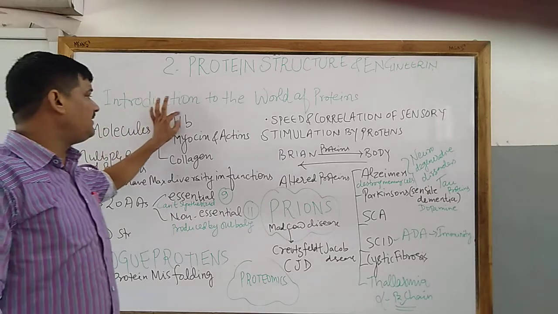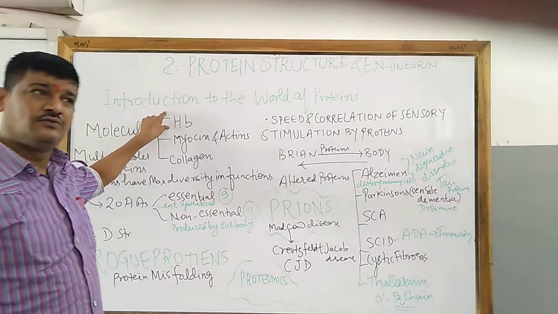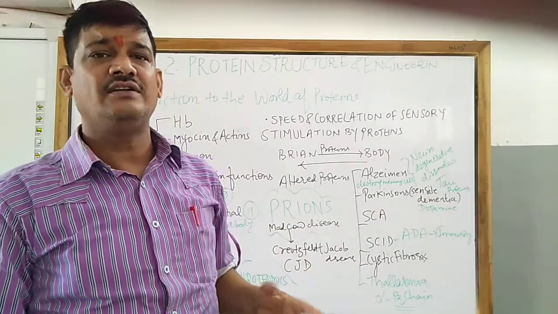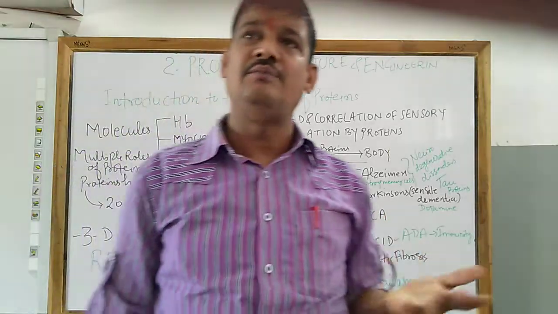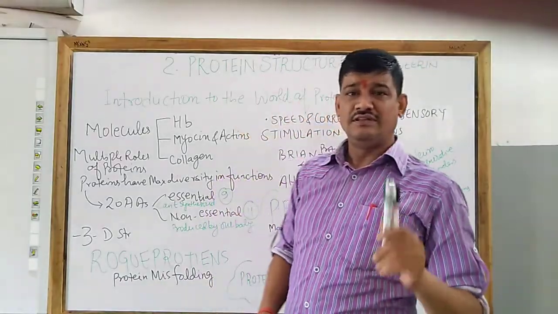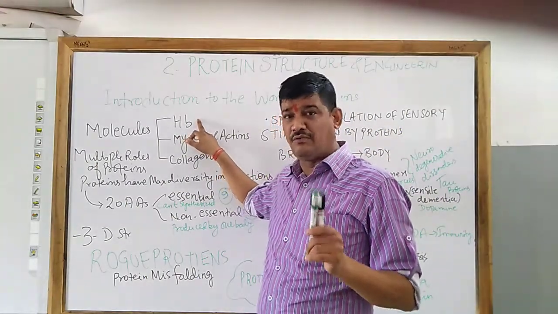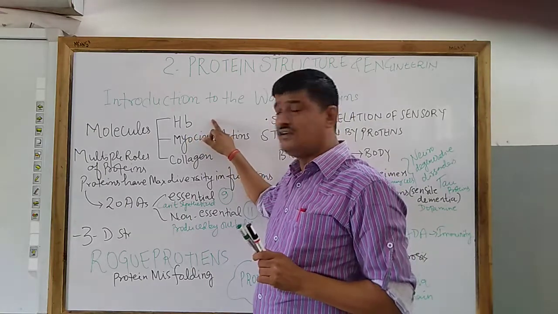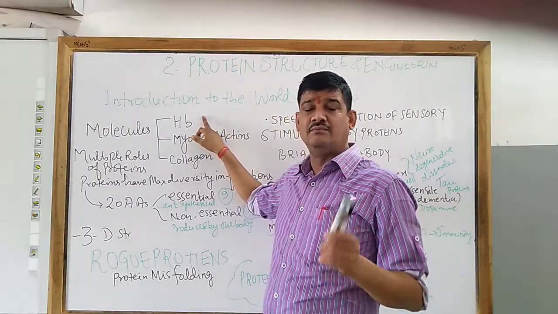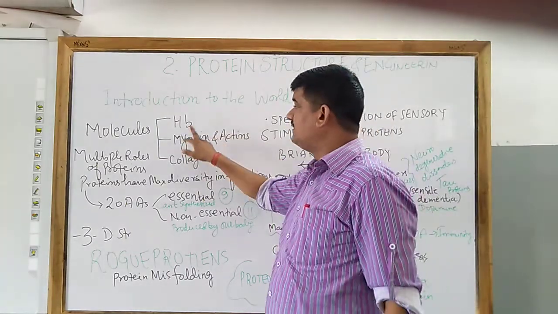If I am asking about the blood cells, that is the RBC, the function of RBC is to carry oxygen, or transportation of oxygen from cells to body or from place to place. So this is done by hemoglobin. Hemoglobin is also an example of protein. So what is its function? Its function is transportation of blood, oxygen and other things.